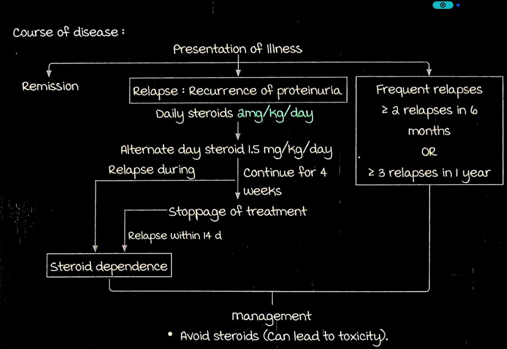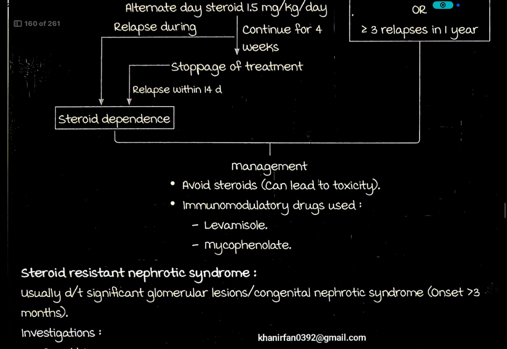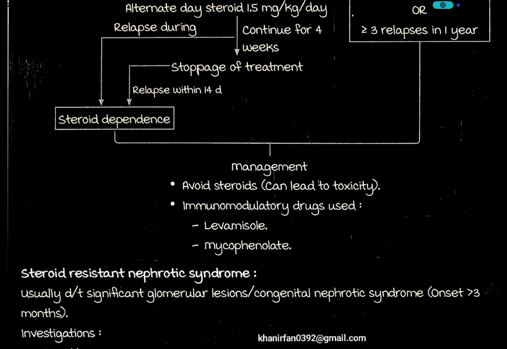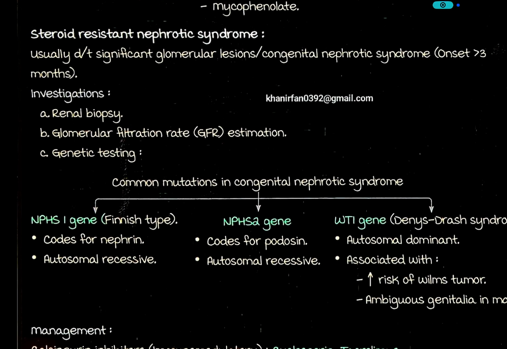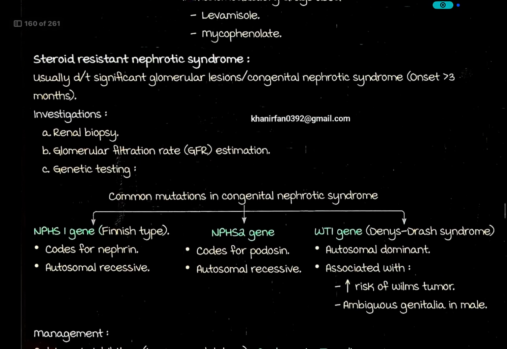Relapse within 14 days again means steroid dependence. Management is to avoid steroids, which can lead to toxicity, and use immunomodulatory drugs like levamisole or mycophenolate. So if you suspect steroid dependency, where it worsens every time you stop steroids, you give immunomodulator drugs like levamisole and mycophenolate.